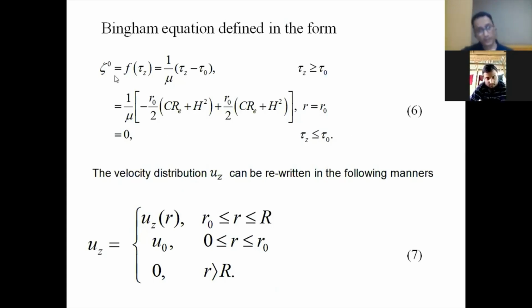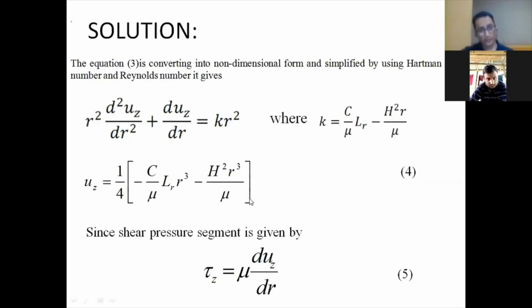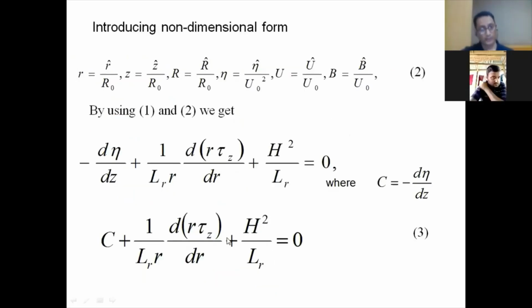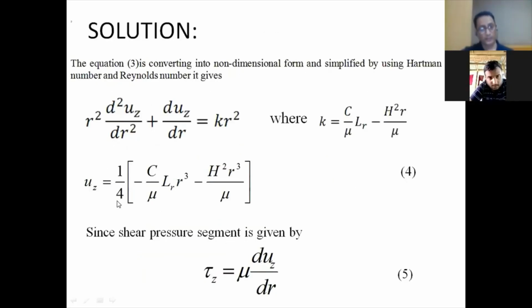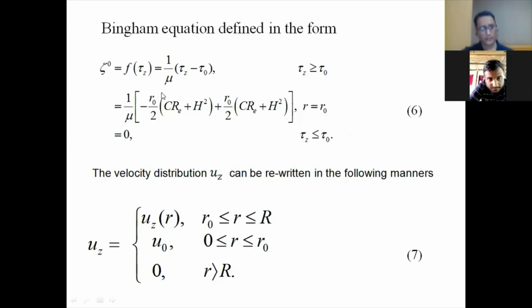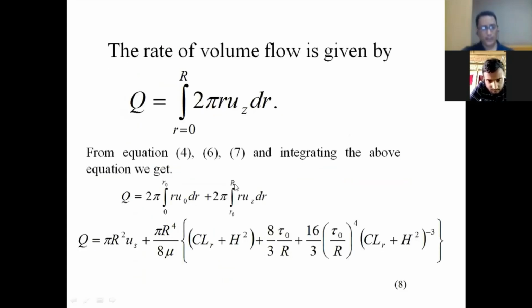So here, this is the equation. I'm putting the value here from this equation and differentiating from here. So uz is given here, and I'm differentiating again and substituting. After simplification, I'm getting this one. With the help of some boundary conditions, I'm taking the value between r0 and r equal to r0. With the help of this one, I'm again finding the volumetric flow rate.